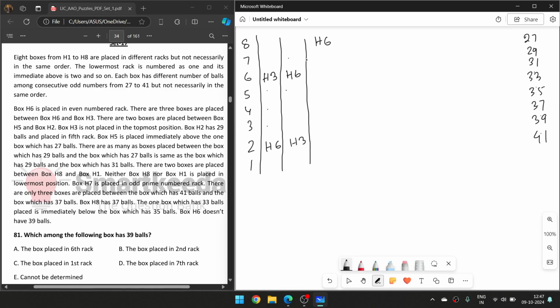So H6 can be in the 8 position. So H6 and then 1, 2, 3, so H3 must be over here.